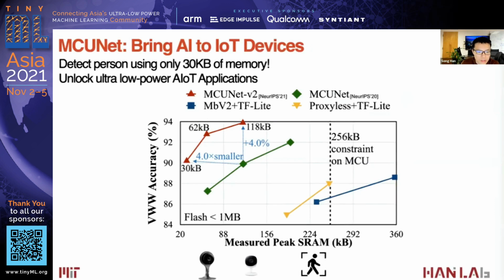And with slightly larger memory, like 118 kilobytes, the accuracy can be boosted to 94%. All right, those are general optimization techniques.